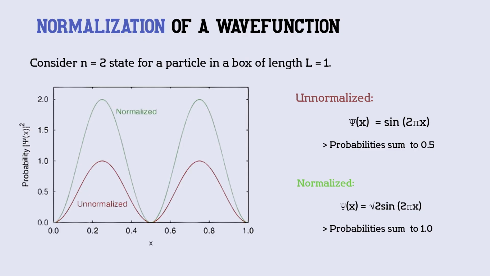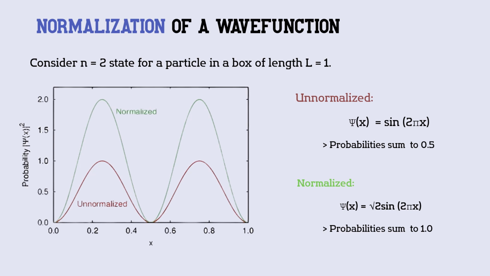To see a pictorial example, consider the n equals 1 state for a particle in a box of length L equals 1. The unnormalized wave function is just psi of x equals sine 2 pi x, while the normalized wave function has a factor of the square root of 2 in front of it. After plotting the two equations, they gave the same shape for the two wave functions but different amplitude, wherein the normalized one has a higher amplitude.